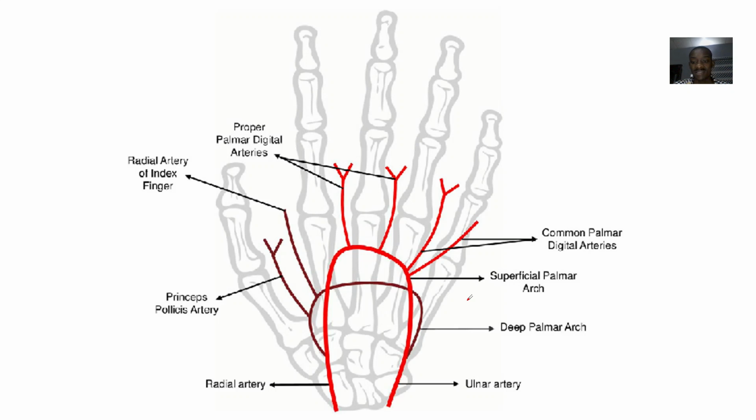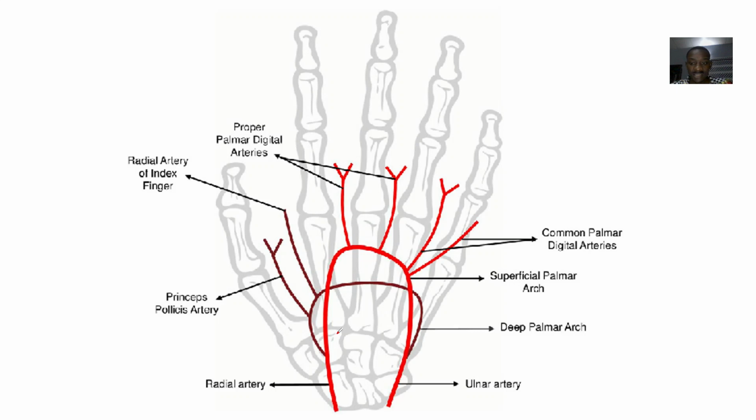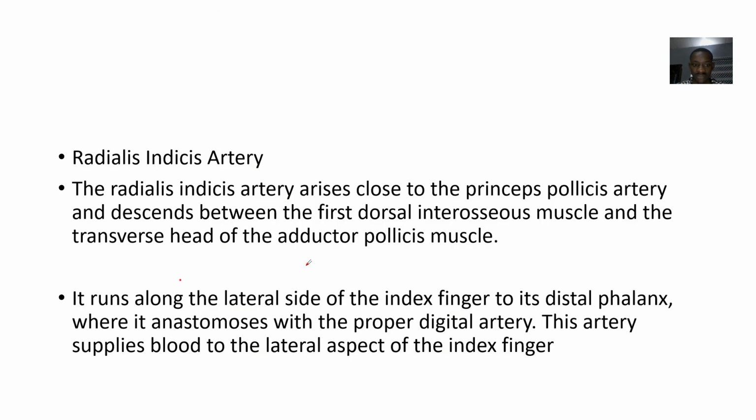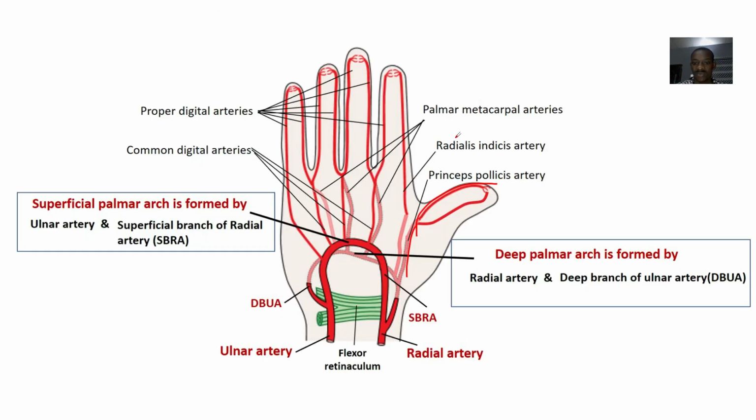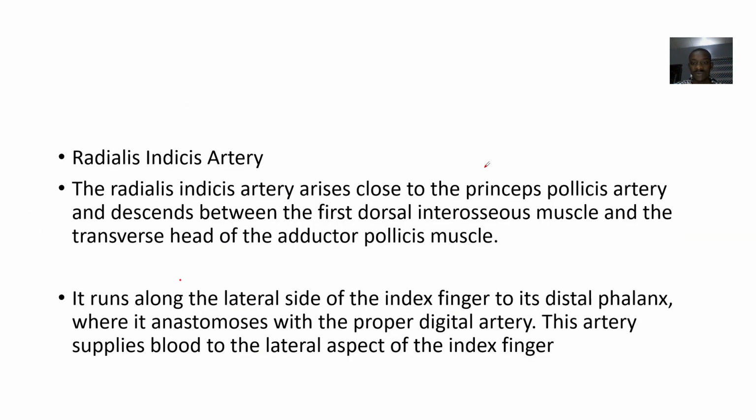Then we have the Radialis Indicis Artery. So for the Radialis Indicis Artery, let me see something. Here is not labeled as Radialis Indicis, but here is what is labeled as Radialis Indicis. So let's talk about it. For the Radialis Indicis, you can see that it is just close to the Princeps Pollicis Artery. So it descends along the first dorsal interosseous muscle and the transverse head of the adductor pollicis muscle. It runs along the lateral side of the index finger to its distal phalanx, right?